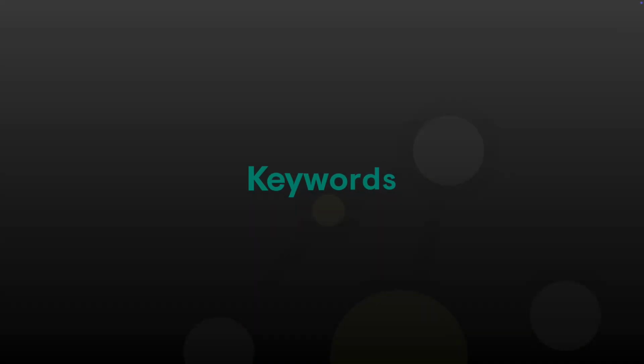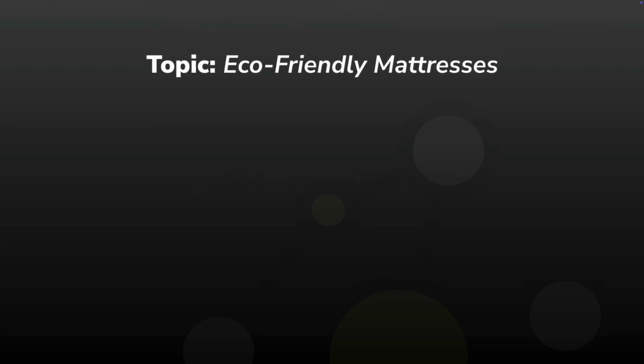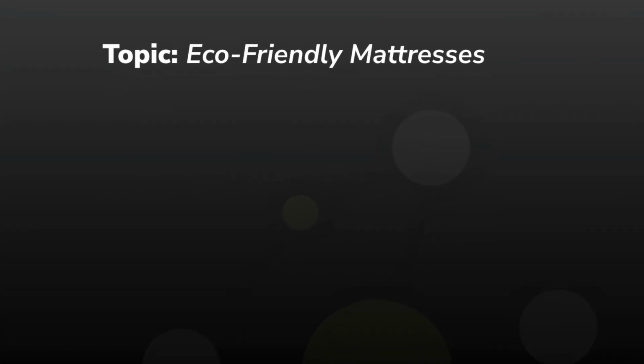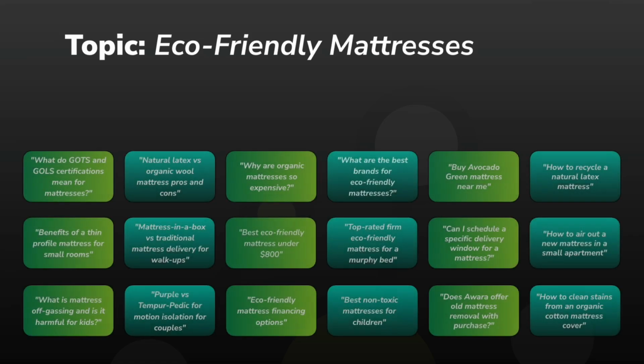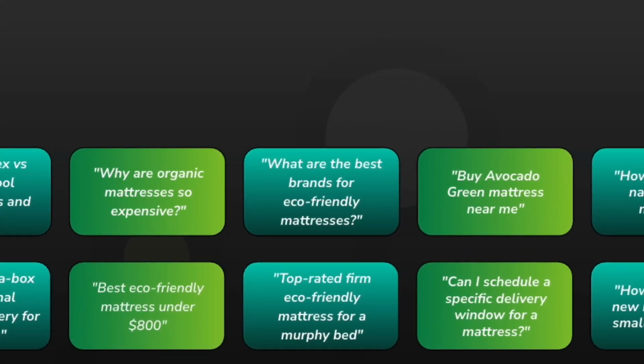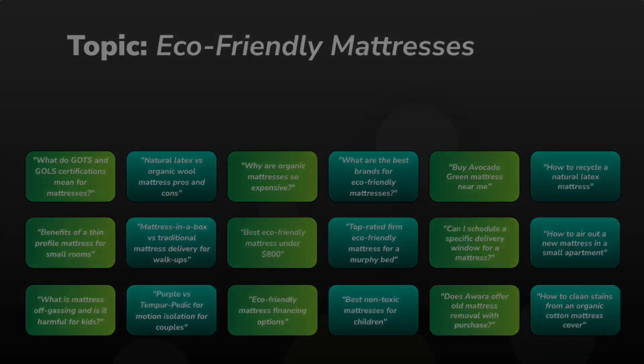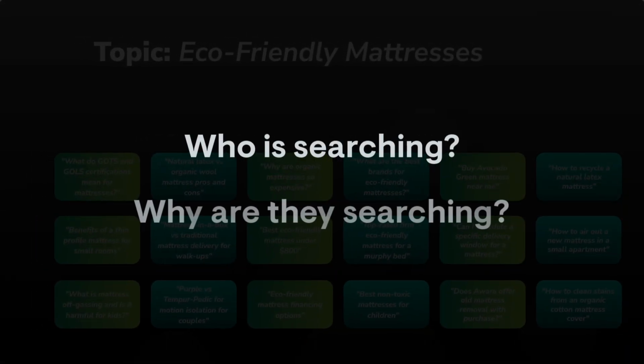In the AI world, we move from keywords to topics and prompts. A topic is a broad subject area you want to own, like eco-friendly mattresses. A prompt is the specific question a user types into an AI engine, like, what are the best brands for eco-friendly mattresses? We also need to understand who is searching and why.